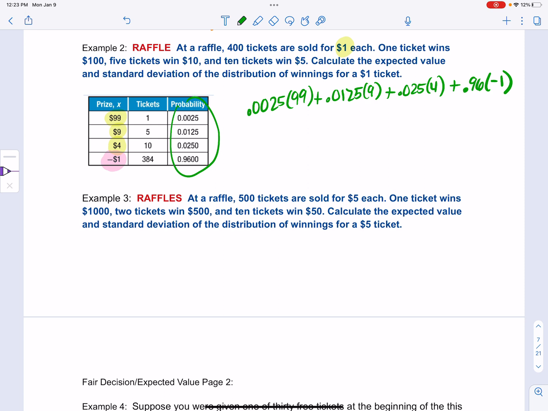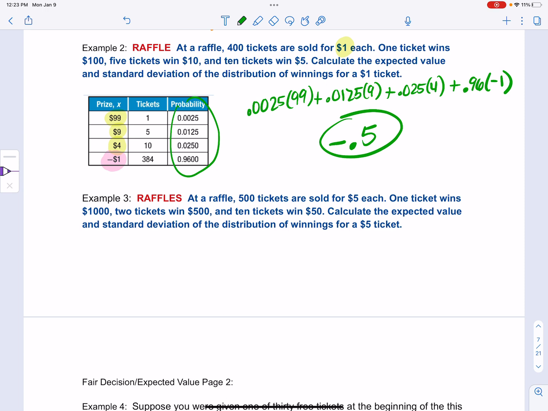So when you do this out, it has a negative expected value, which means that the people running this are making the money, because expected value is from the mindset of the players. So the players are expected to lose 50 cents per ticket, which means the people running it are going to be making 50 cents per ticket. So it always is from the view of the person playing the game.